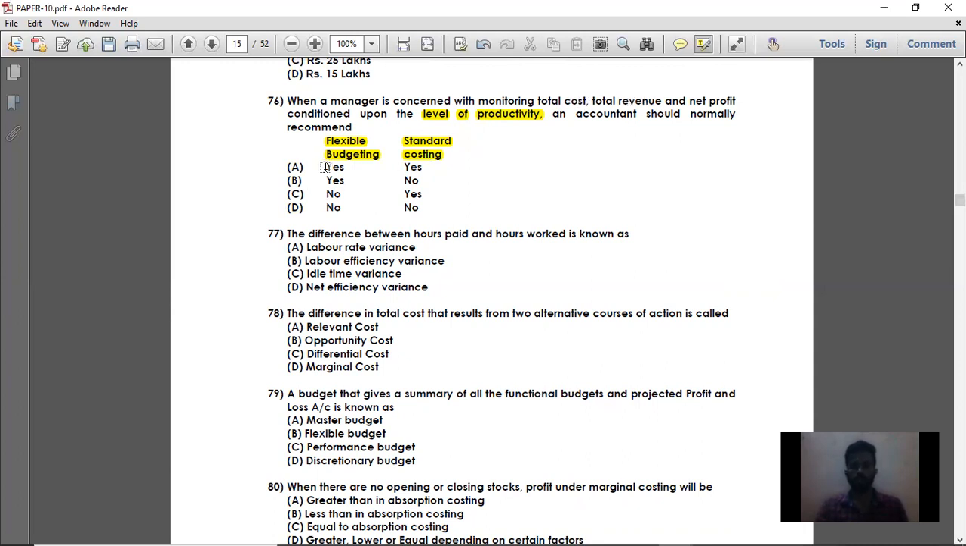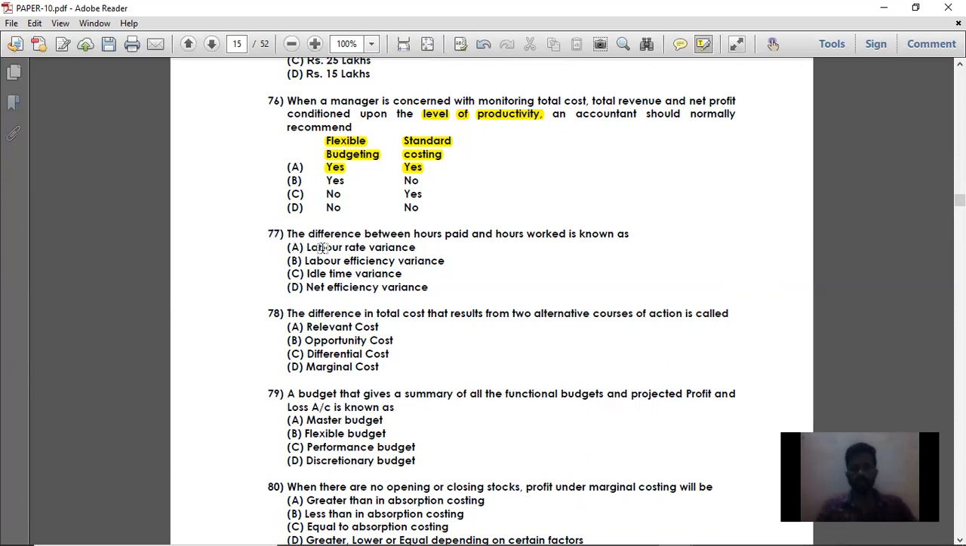So both the options, that is option A is the right answer. That is, flexible budgeting and standard costing should be recommended if the manager is willing to monitor total cost, total revenue, and net profit. So for question number 76, the right option is option A. That is, flexible budgeting and standard costing should be recommended. So moving on to the next question.